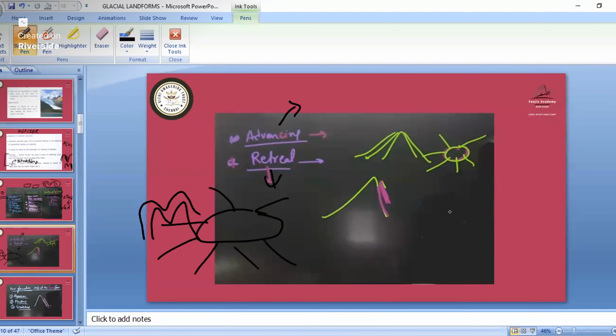Then what does retreat mean? Suppose this is a mountain, and this is a glacier part, ice caps, and it is melting. Then this part becomes light, and now it melts, so that it becomes only up to here. That is known as the retreat. Here water comes. Then after that, again night will be there, and it will get frozen again. So retreat means you must remember only this part, that frozen parts have melted. And advancing is spreading in all directions.